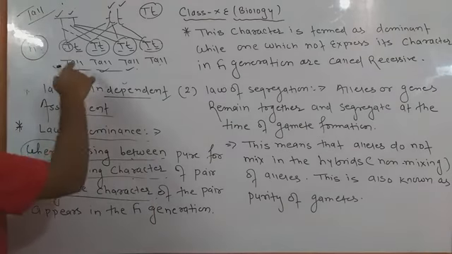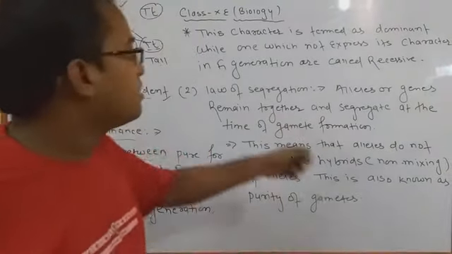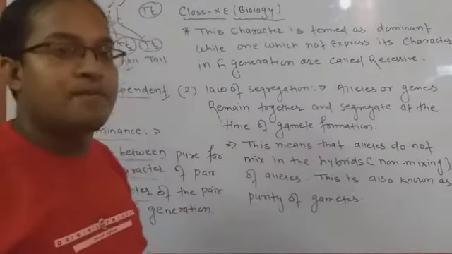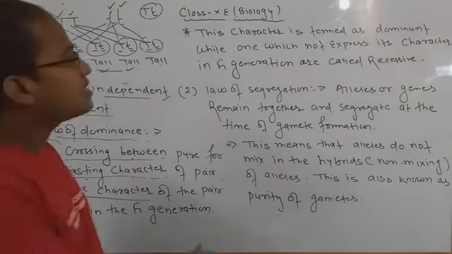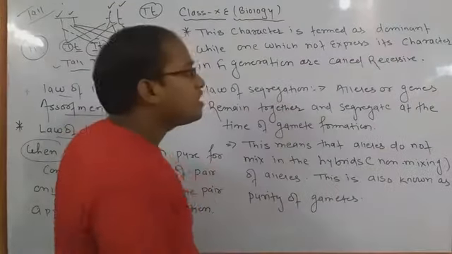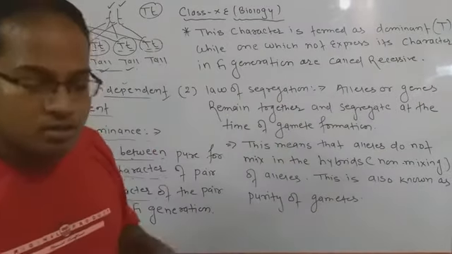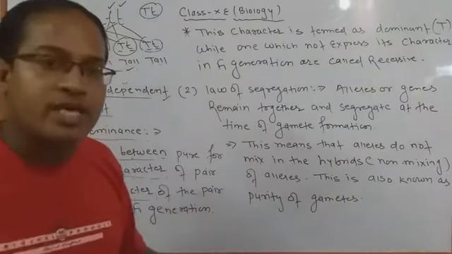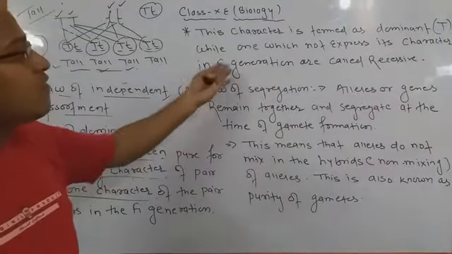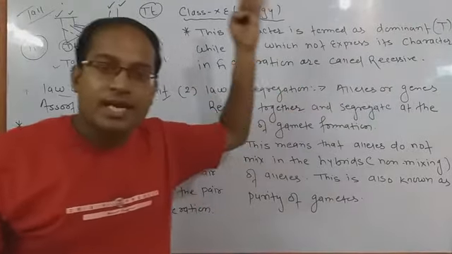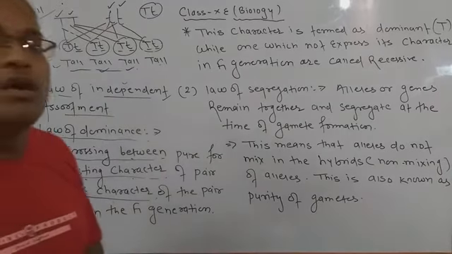Only in the F1 generation, only tall characters appear. Why? Because of dominance and recessiveness. It means the small t is generally hidden due to the recessive trait. Second, we have to know that this character is termed dominant. What is the dominant here? Capital T is the dominant character. Why? Because it can express its own character, while the one which does not express its character in the F1 generation is called recessive. One character is not able to show itself in its F1 generation, that is called a recessive character.